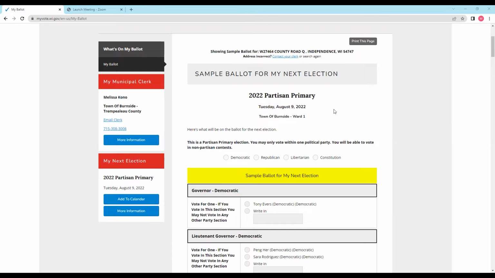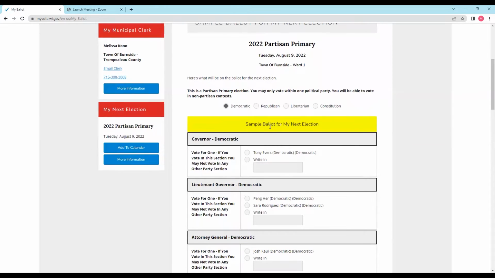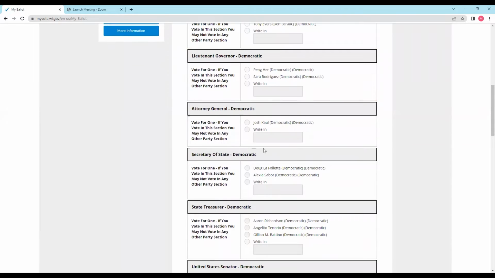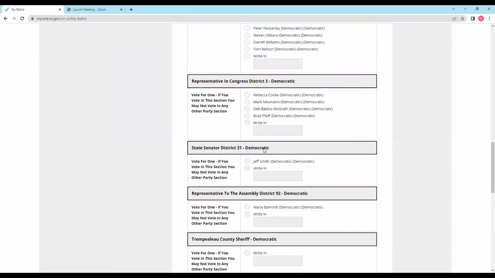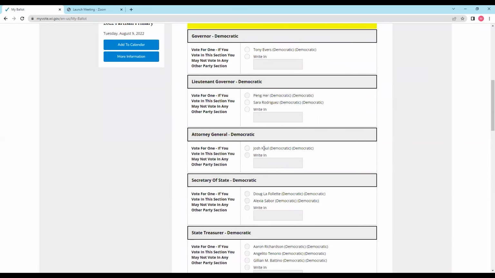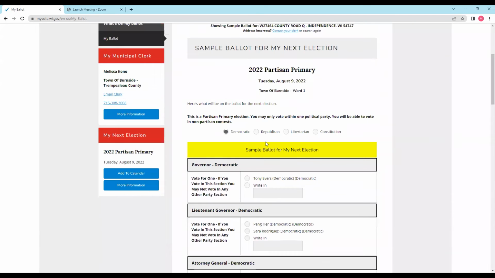This is a little different than other types of elections in that in Wisconsin, people can only vote within one political party. You don't need to register with that party or anything like that. You just choose privately on your ballot which party you want to vote. So if you select this first one here in Democratic, you'll see the sample ballot for the next election and the Democratic candidates that are available on that ballot. This gives you a chance to look at who's on the ballot ahead of time, maybe research the candidates if you don't know anything about them.